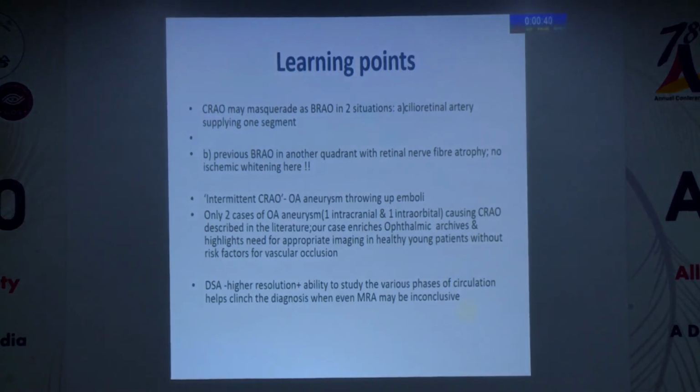up emboli. Now, the learning points from this case for me were: CRAO may masquerade as BRAO in 2 situations, when there's a cilioretinal artery perfusing one aspect of the fundus, or if the patient had had a previous BRAO in another quadrant with nerve fiber layer atrophy that doesn't show ischemic whitening there.